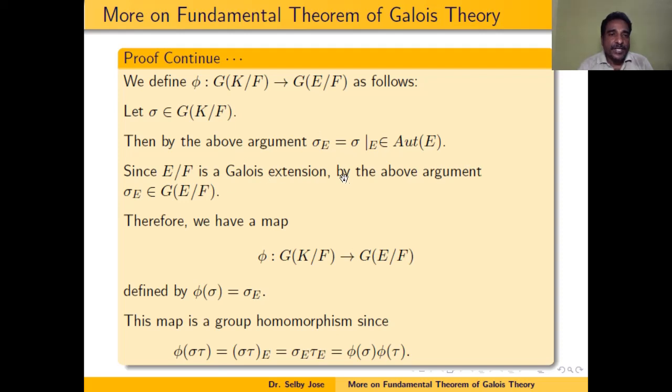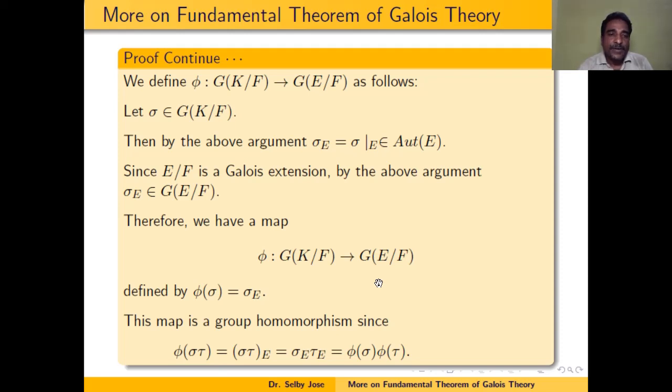And because E over F is a Galois extension, the fixed field of Galois group of E over F is equal to F. So by the above argument, we can show that sigma restricted to E belongs to automorphism of E over F, and automorphism of E over F is the same as Galois group of E over F, because E over F is a Galois extension. So we have seen that if sigma belongs to Galois group of K over F, then sigma restricted to E belongs to Galois group of E over F. So we can define a map phi from Galois group of K over F to Galois group of E over F by phi of sigma is equal to sigma restricted to E.